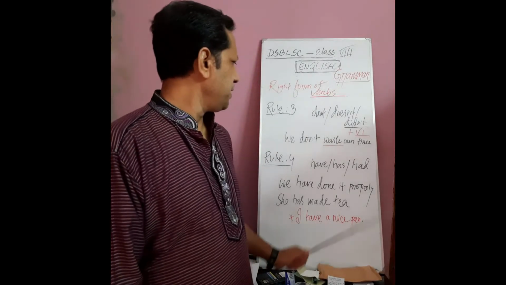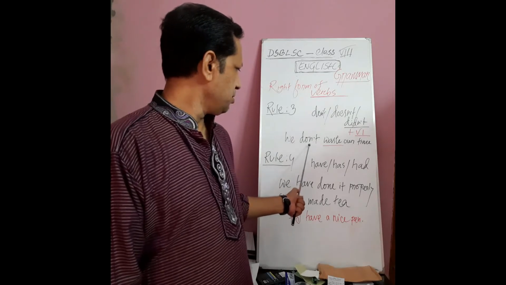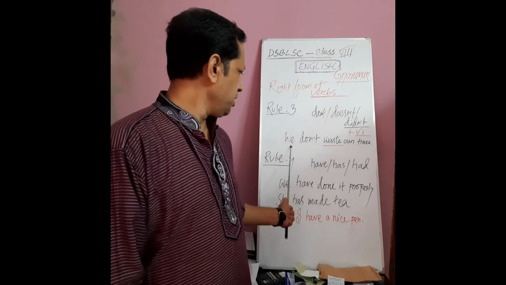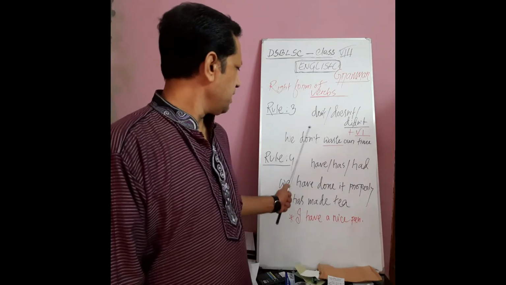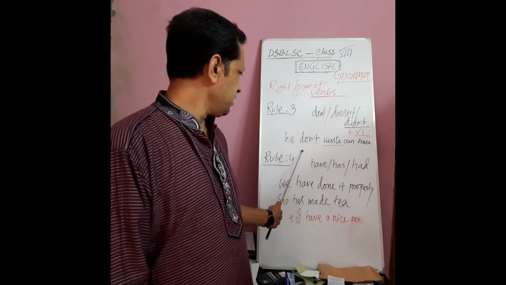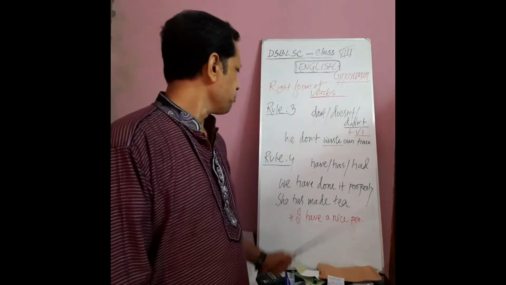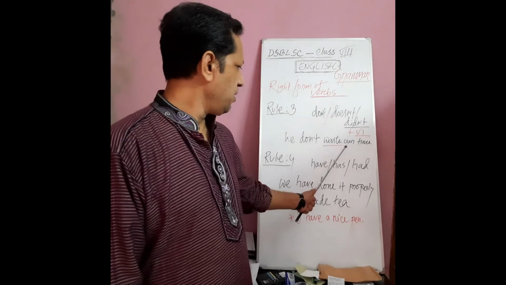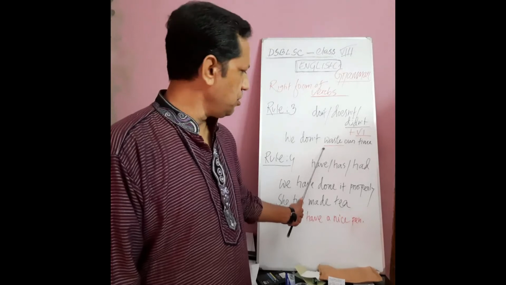Here I have written a sentence: We don't waste our time. Look, here the subject is we, here is don't. Actually the sentence is in negative form. Waste is in the present or V1 form.